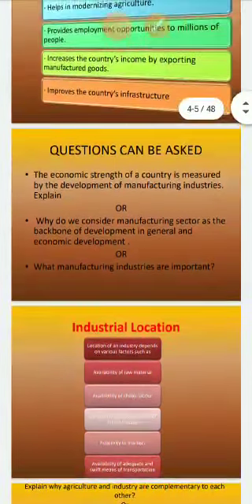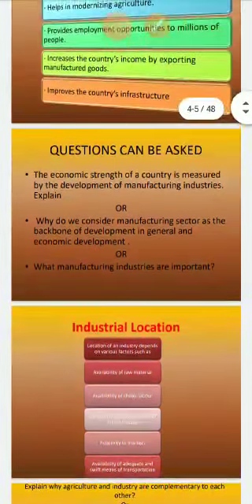The economic strength of a country is measured by the development of manufacturing industries. Explain. Or why do we consider the manufacturing sector as a backbone of development in general and economic development? Why are manufacturing industries important?